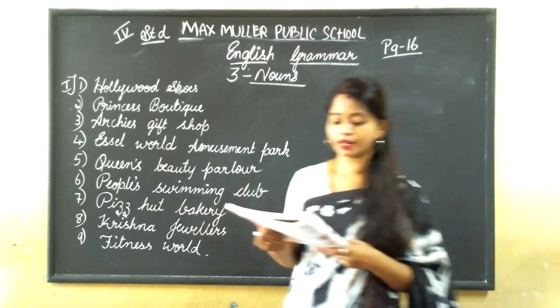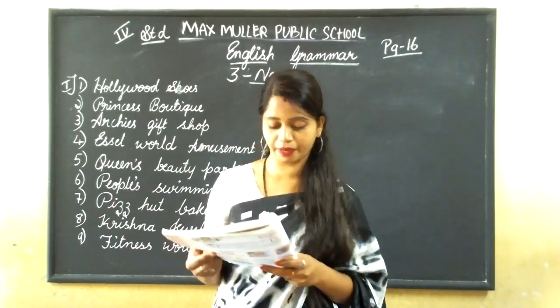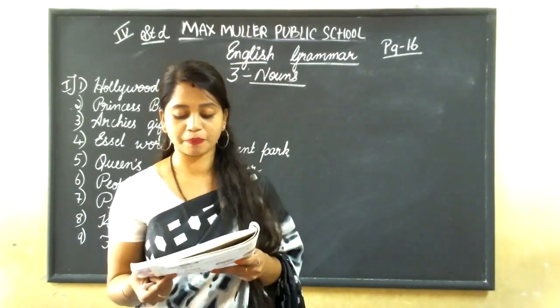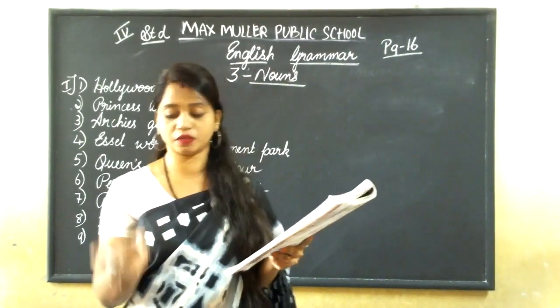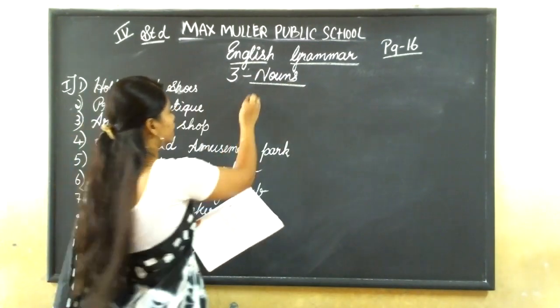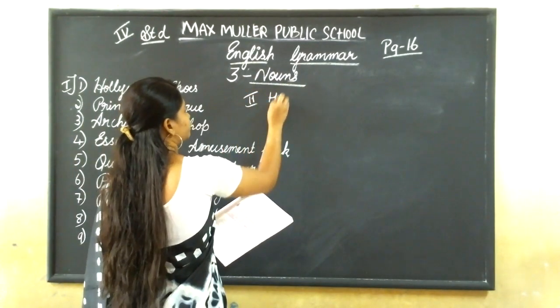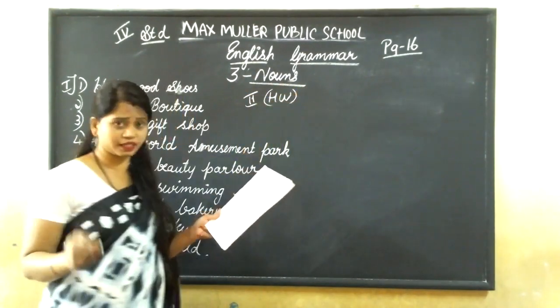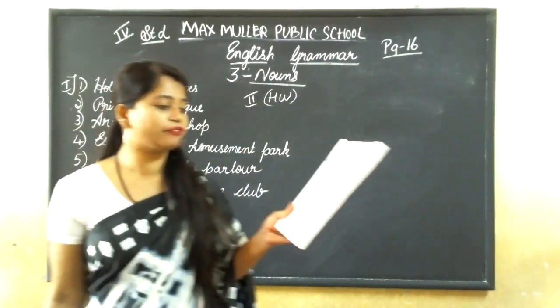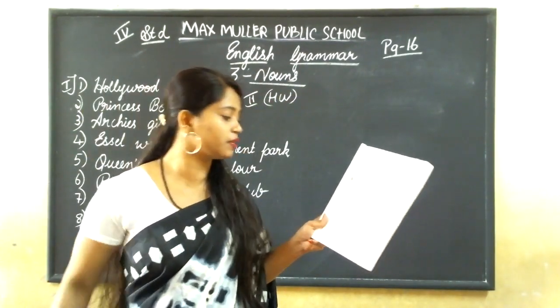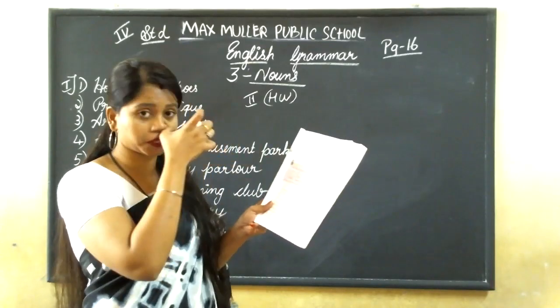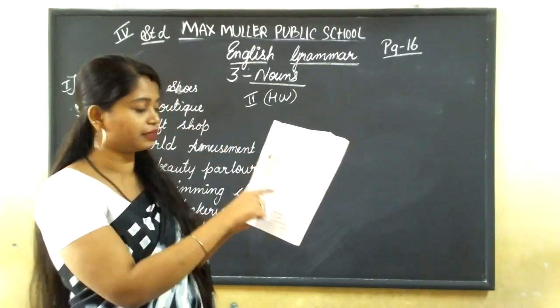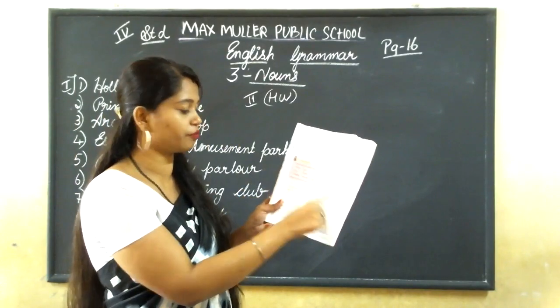See here, there is one assignment you have to complete. Talk to your friend and complete the following with proper nouns. This will be the homework, nothing more difficult than this. See, you have to write your best friend's name. See what they have given: My best friend is. Who is your best friend? You have to write their name.